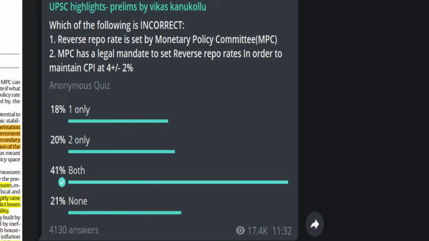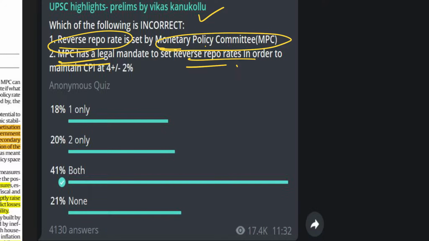Here is a question that was asked in the channel a long time ago. So a lot of people made mistakes. So monetary policy committee sets reverse repo rate also. This was a question asked. And monetary policy committee has a legal mandate to set reverse repo rates in order to maintain the CPI at 4 plus or minus 2. Remember, monetary policy committee's only objective is to set repo rate.